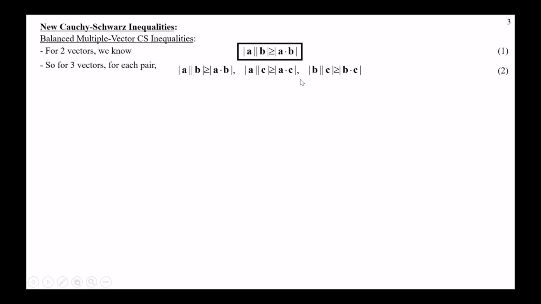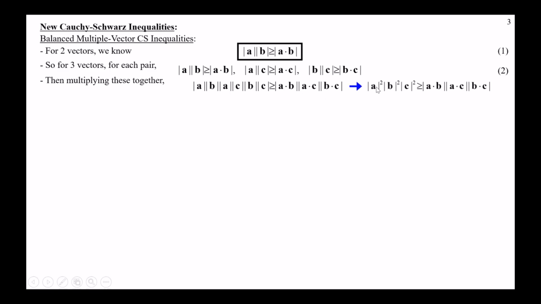Okay, so multiplying all the left sides together and all the right sides together, we notice that we've got two A's, two B's, two C's. So that's going to give us the squared of the magnitudes on the left, and then I can just take the square root of both sides, and I get my first new relationship, my first generalization of Cauchy-Schwarz here. So this is the product of three vector magnitudes greater than or equal to the square root of the product of the dot products of all possible pairs, okay?